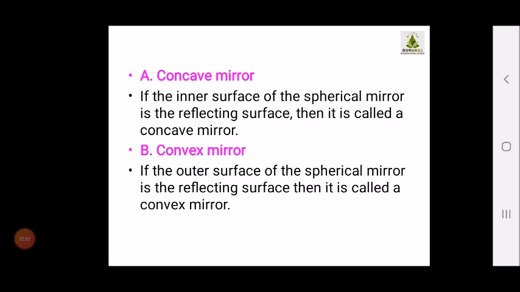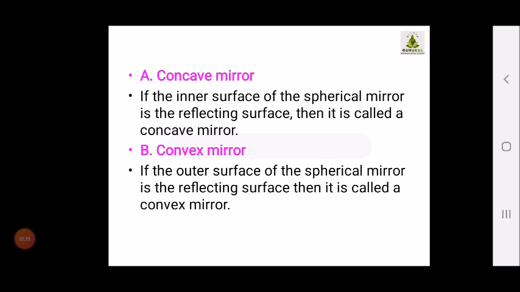So children, henceforth we will be studying the concave mirror and convex mirror, and the uses of concave mirror and convex mirror. But before understanding in depth, you should know which mirror is known as a concave mirror. The mirror which has the inner surface as reflecting is known as a concave mirror, and the mirror which has the outer surface as reflecting is known as a convex mirror.